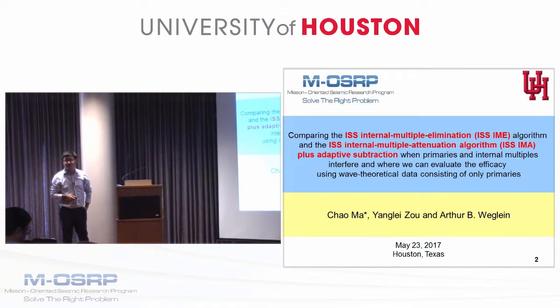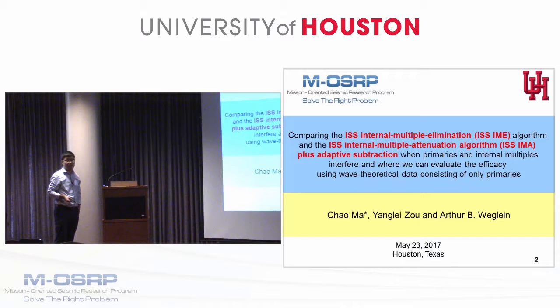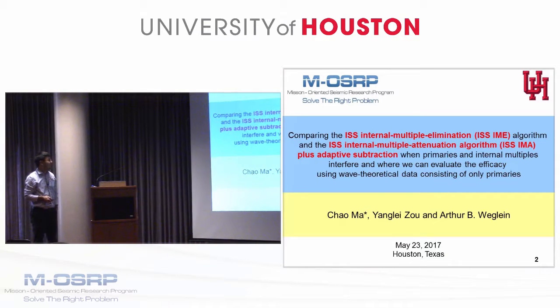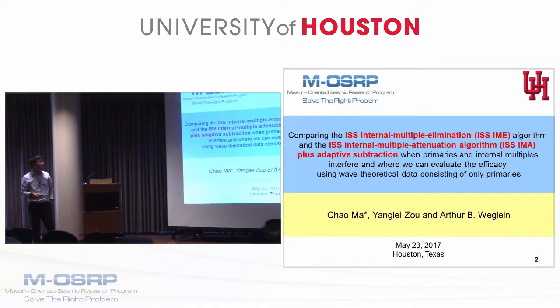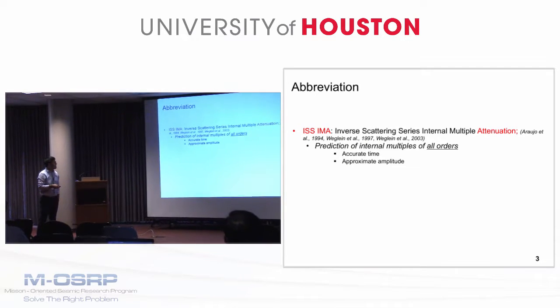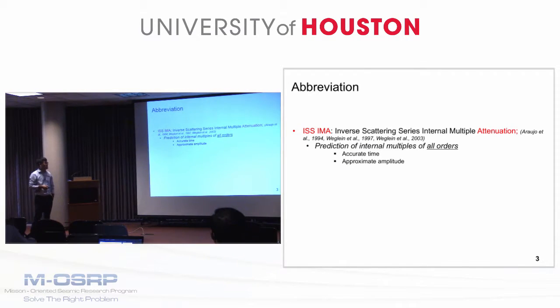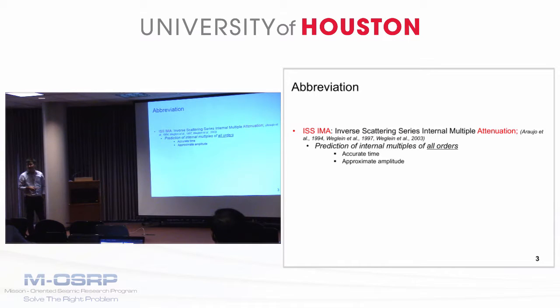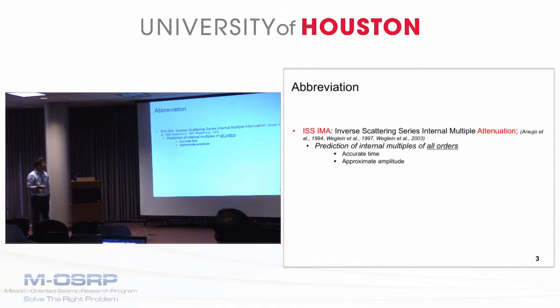It is my great pleasure to present another talk on our recent work on the ISS internal multiple elimination algorithm. First, let me explain the abbreviations we use in this presentation. The ISS-IMA represents the inverse scattering series internal multiple attenuation algorithm developed by Arthur Weglein et al. This internal multiple attenuation algorithm can predict the internal multiples of all orders with accurate time and approximate amplitude without any subsurface information.